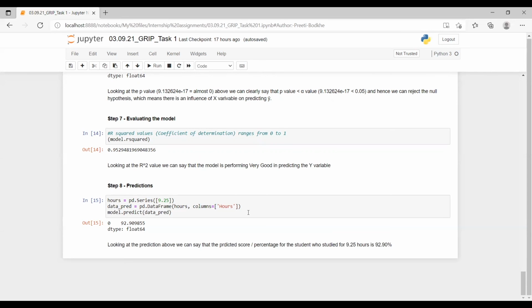So as asked in the problem statement, let's predict the score for a student who's studying 9.25 hours per day, and it is coming as 92.90%. So looking at the prediction above, we can say that the predicted score for the student who had studied 9.25 hours per day is 92.90%.